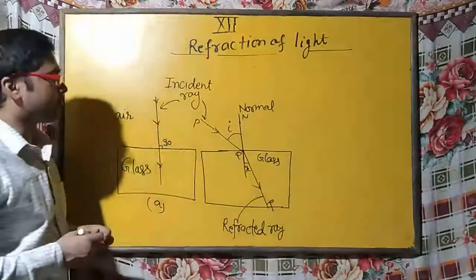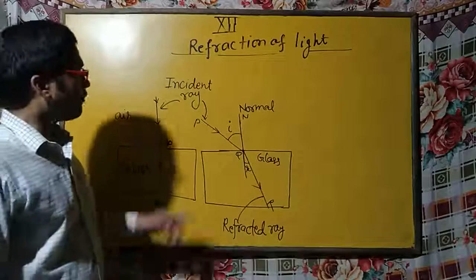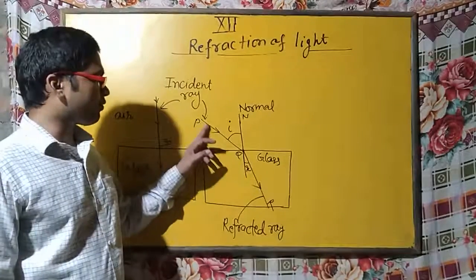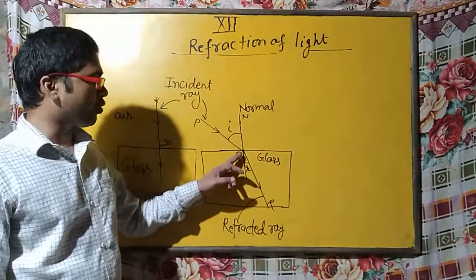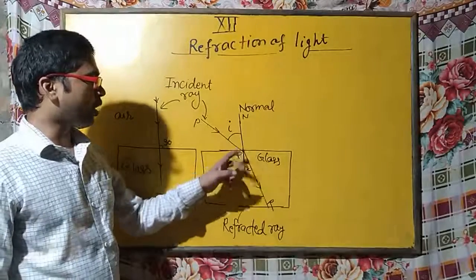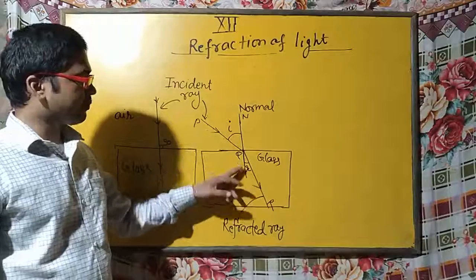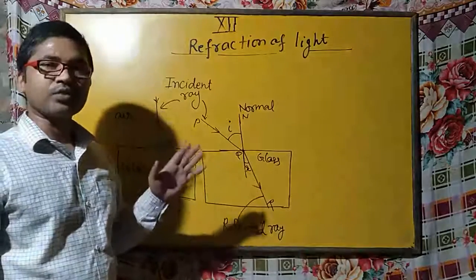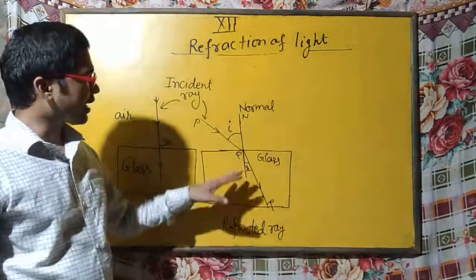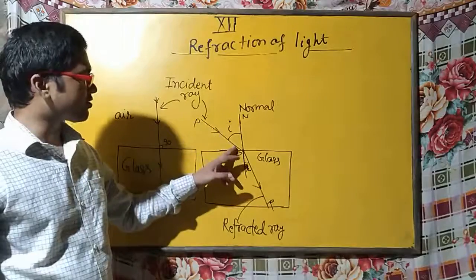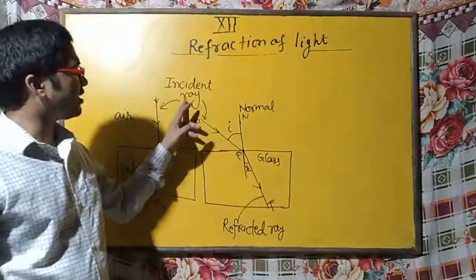Right? Let me repeat. When a light ray coming from one medium is incident on the boundary of the two media obliquely, then it deviates from its original path. This phenomenon of light is known as refraction. In this diagram you can see this PQ is the ray that is known as the incident ray.